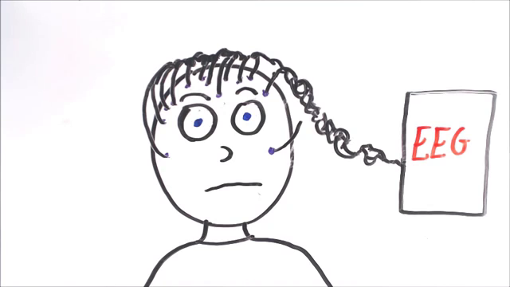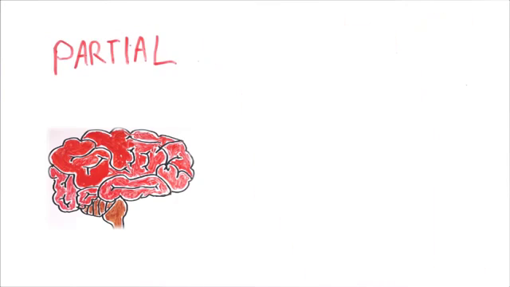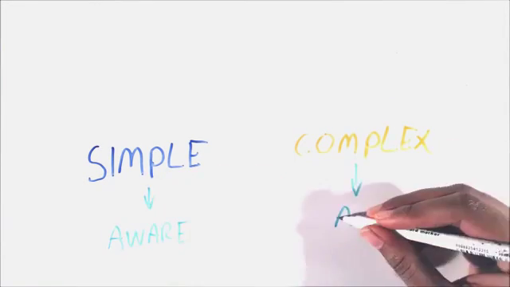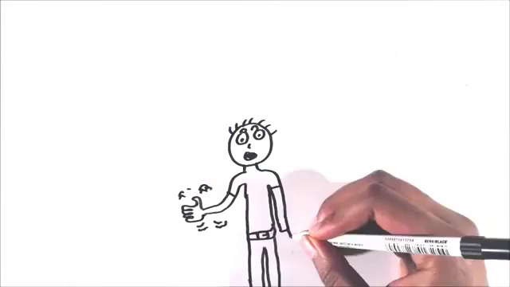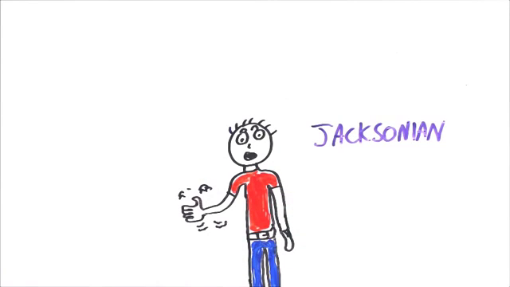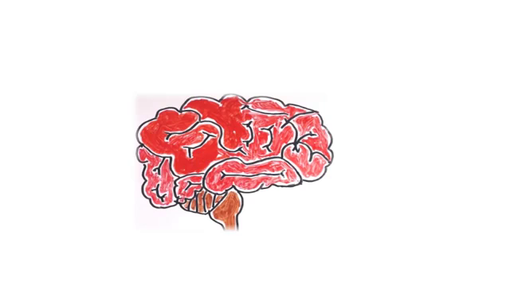Seizures are generally divided into two main groups: partial seizures and generalized seizures. With partial seizures, the electrical discharge occurs in a certain part of the brain. There are two subtypes of partial seizures, known as simple and complex partial seizures. The main difference with them being that in a simple partial seizure, the patient is aware, while in complex, the patient loses awareness. An example of a partial seizure is a Jacksonian seizure. They normally occur in the motor cortex and lead to jerking in one hand or one side of the mouth. Complex partial seizures usually occur in the temporal lobe or the frontal lobe.